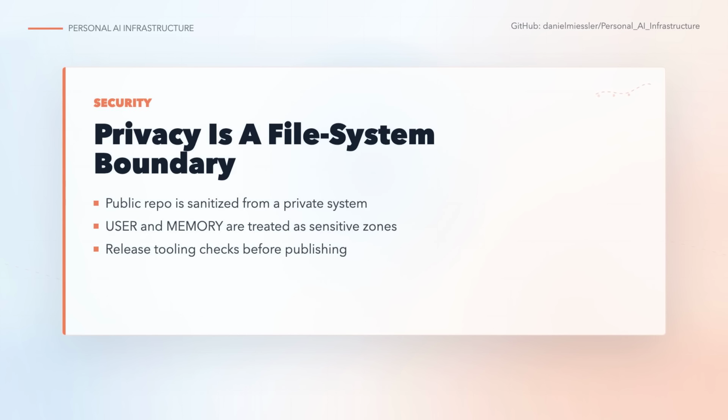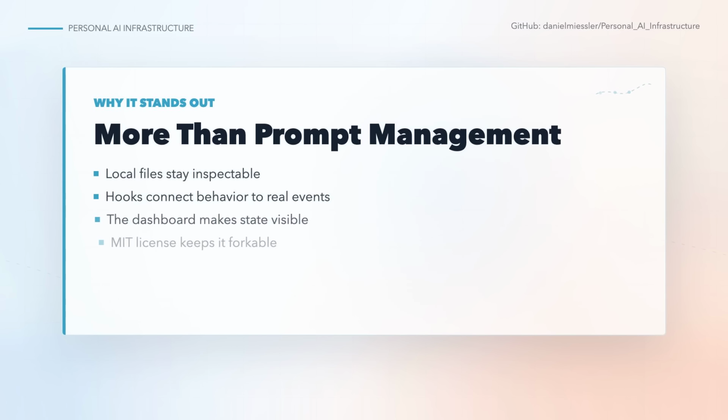It is core engineering. Compared with a folder of prompts, PAI is more complete. Compared with an enterprise assistant platform, it is more personal and more inspectable. The strong choices are local files, TypeScript and shell scripts, Claude Code hooks, and a dashboard you can run on your machine. The trade is that you accept more moving parts. In return, you get a system that can be inspected, changed, backed up, and forked.